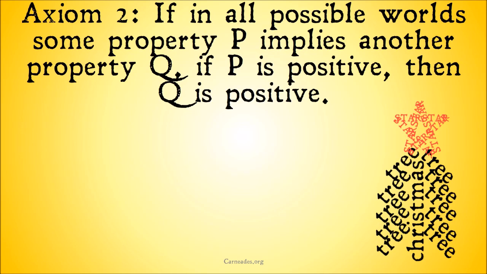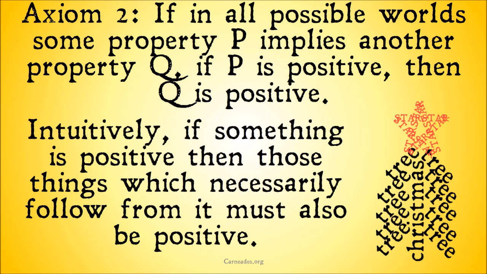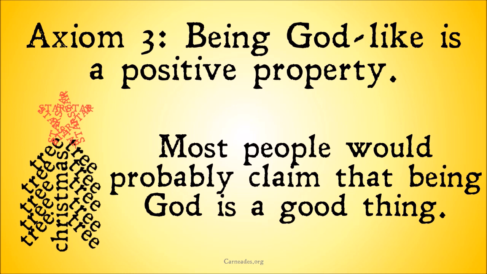Axiom 2. If in all possible worlds some property P implies another property Q, if P is positive, then Q is positive. Well, once again, intuitively, if something is positive, then those things which necessarily follow from it, not just happen to follow from it, but necessarily follow from it in all possible worlds, must also be positive. That, once again, seems intuitive with our basic notion of positive.